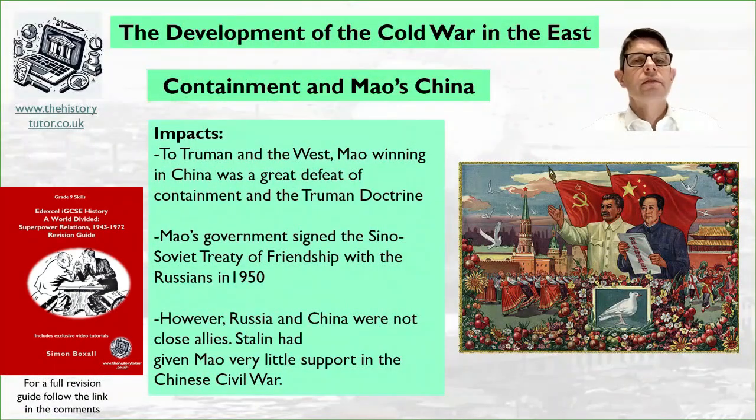What was the impact of this relationship problem with Mao's China? Well, to Truman in the West, Mao winning in China was a defeat of their early containment policies and the Truman Doctrine. This idea of non-democratic and non-free government had spread into China. Mao's government signed a Sino-Soviet Treaty of Friendship with the Russians in 1950, so it seemed like there was an alliance between these two giant communist nations developing and communism could spread more. Well, there's a little bit of bright light for the West, and that was that Russia and China didn't really get on that well. Stalin hadn't given Mao any support really during the Chinese Civil War, and they had slightly different philosophies in their ideas of communism.